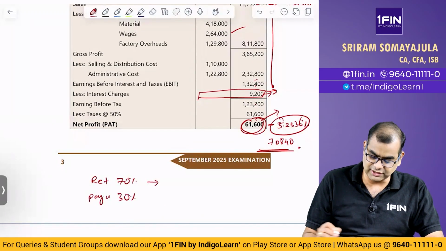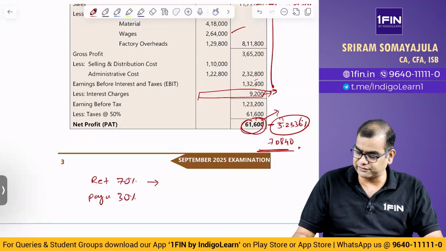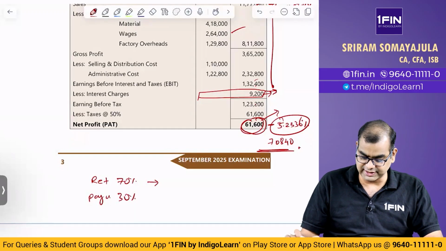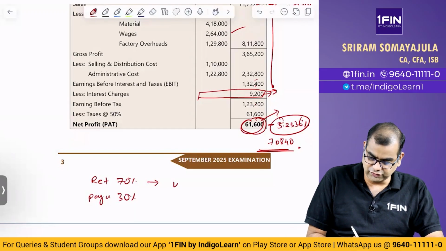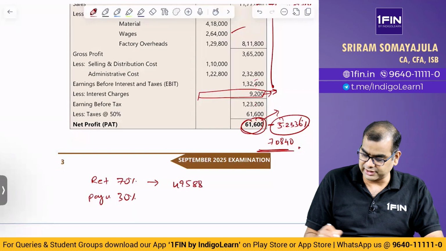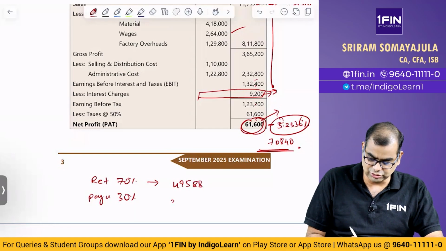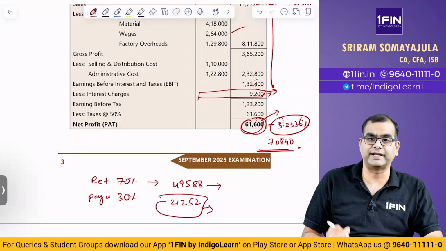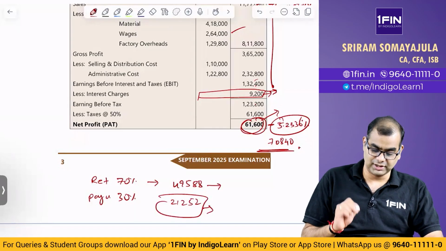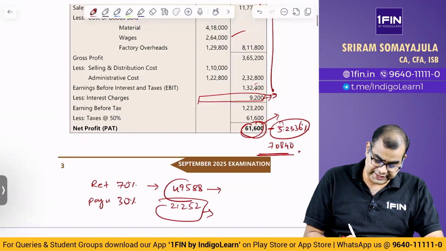So 70% of 70,840. 70,840 into 0.7 is 49,588. And if you subtract, you will get 21,252. So this is going out of the system. This is what is retained in the system.